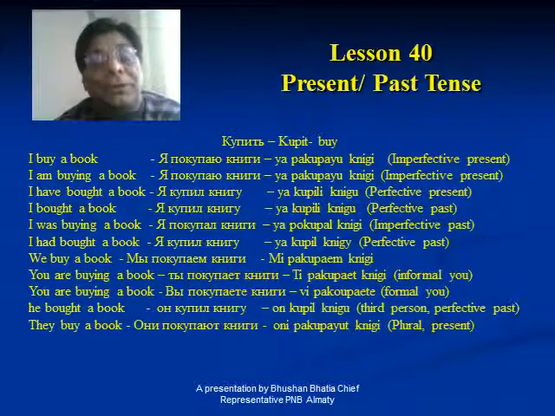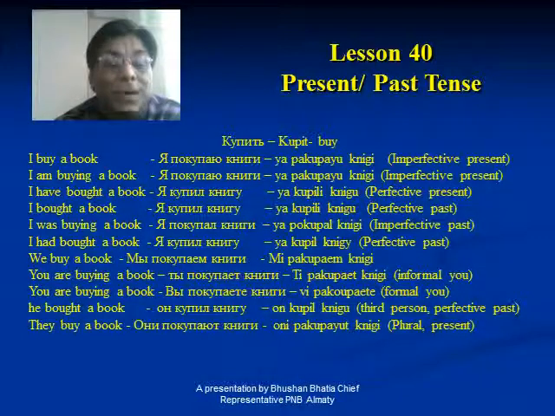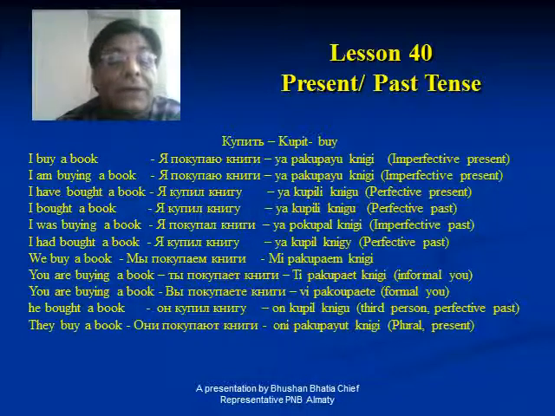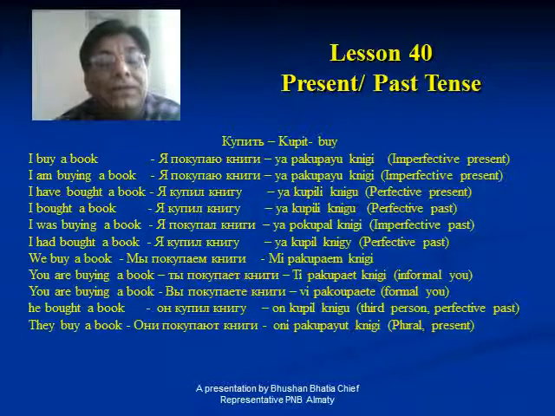Now you come. I was buying a book. It is past continuous in English. Otherwise it is past tense in Russian. But you see, in past also this is imperfective. I was buying a book at that time. It means it is not a situation when the work was completed.